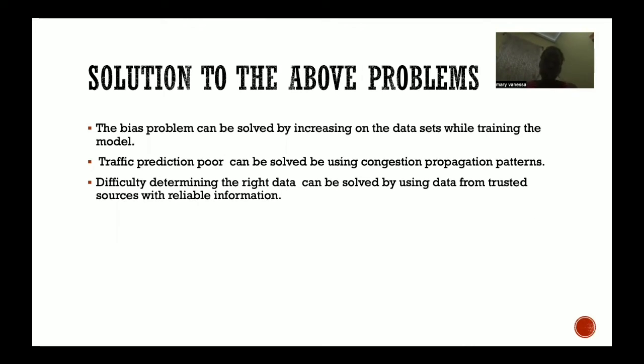Solutions to the above problems. The bias problem can be solved by increasing the data sets while training the model. The traffic prediction problem can be solved by using congestion propagation patterns, where the AI will provide routes to specific areas that have limited congestion or jam. Difficulty in determining the right data can be solved by using data from trusted sources with reliable information.